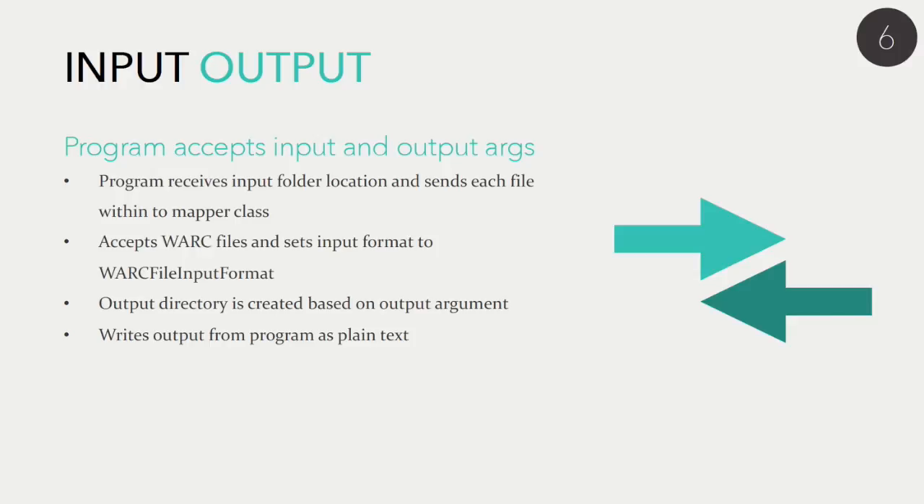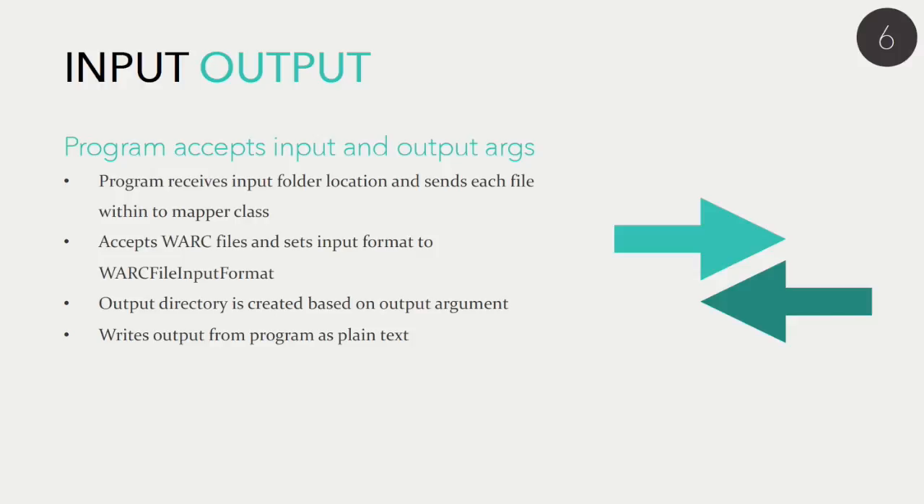So now that we have gone over some of the design details of the application, we are going to talk a little bit about the implementation of the code itself and how the program runs and determines the output. As two arguments, the program accepts an input location and an output location.